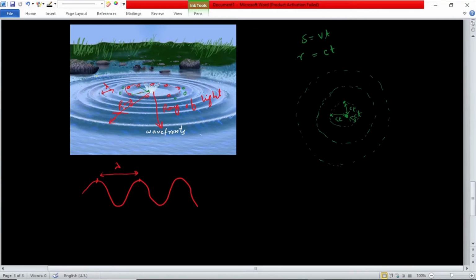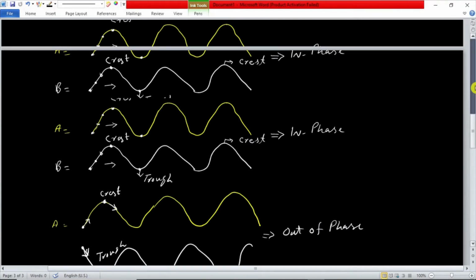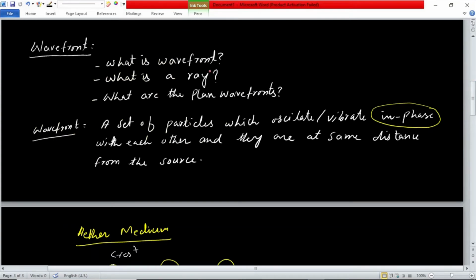So what is normal or perpendicular? For example, if we have some surface, and if we want to plot a normal to this surface, this will be a perpendicular line on this surface. This is called the normal line. So in this case, if this is the surface of the wavefront, the normal to this wavefront is this perpendicular line, and we call this a ray of light. So this means we have clarified both what a wavefront is and what a ray of light is.